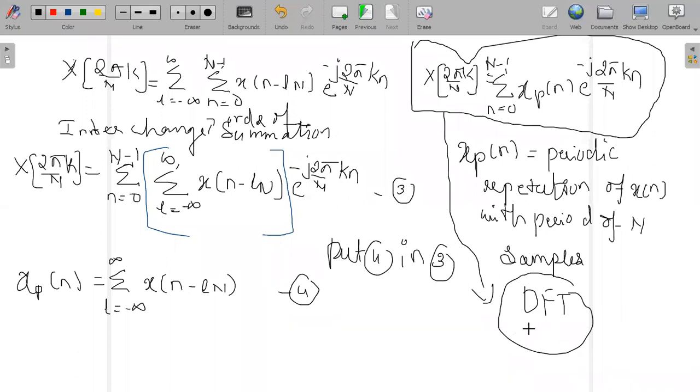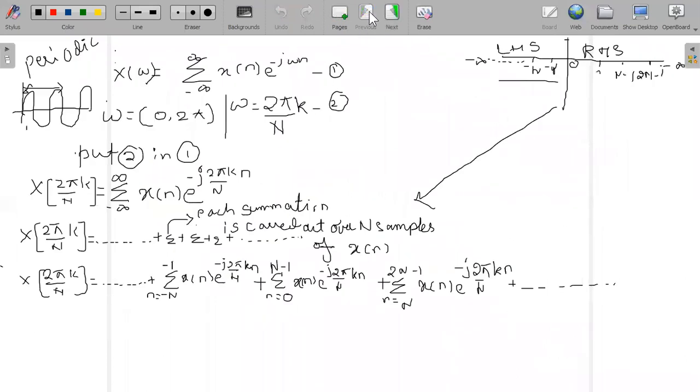If you look at the beginning part, I have taken a time domain signal x of n, which is a periodic signal. So instead of calculating my whole signal again and again, I will concentrate on only one cycle. That is what I started with, the input x of n. I replaced my omega, and I split this summation.